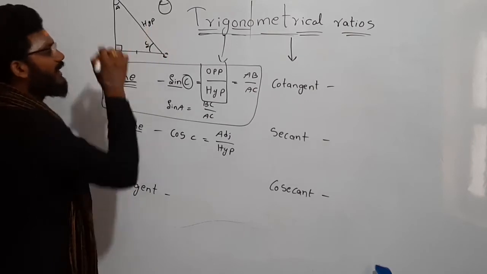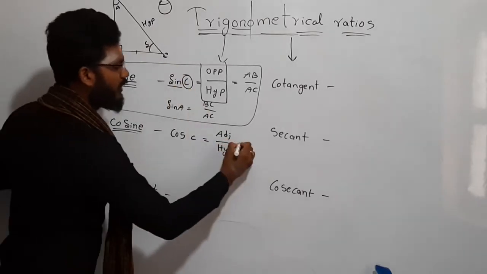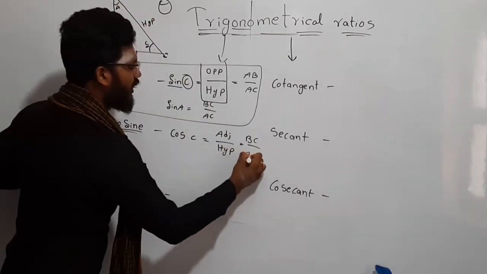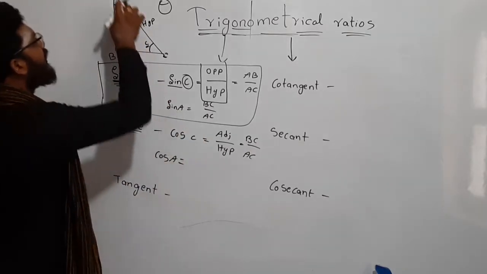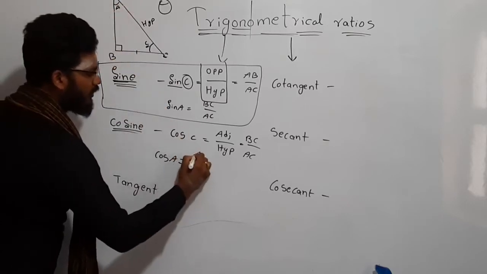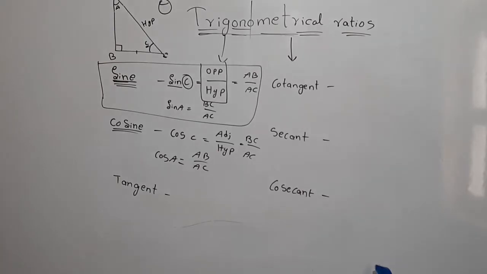So this we call the adjacent side, other than the hypotenuse. What is the adjacent side here? BC. So BC by hypotenuse AC. In the same way, cos A. What is cos A? For A, the adjacent side is AB, right? So AB by hypotenuse is the same. Okay?